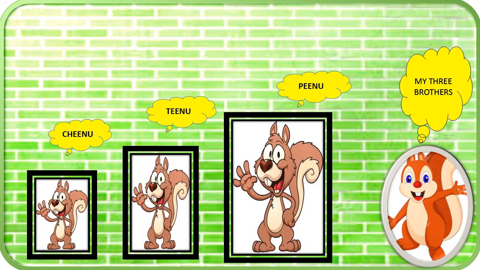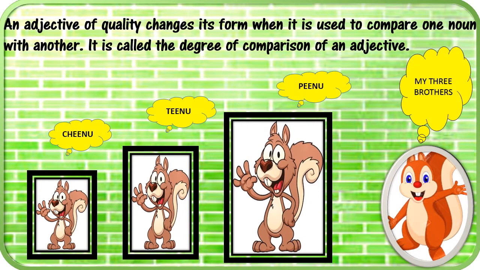This is not the way we compare things, people, or places. We use the degree of comparison. What? Look here. We say Pinu is taller than Tinu. Tinu is taller than Chinu. Which adjective did I use? Taller. Yes, so the right adjective is: Pinu is taller than Tinu. Taller, not tall. Alright? Yeah.